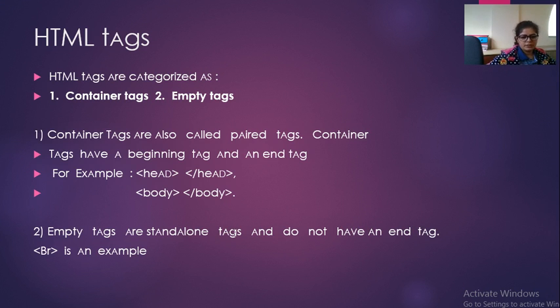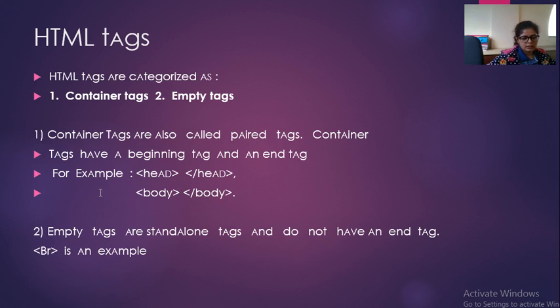I have taken two examples of container tags or paired tags. For example, the head tag. This is the opening of the head tag, and this is the closing of the head tag. The next paired tag is the body tag. This is the opening body tag and the closing body tag. So these are paired tags.